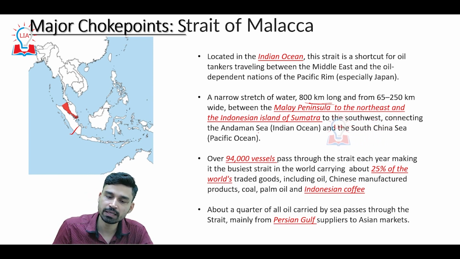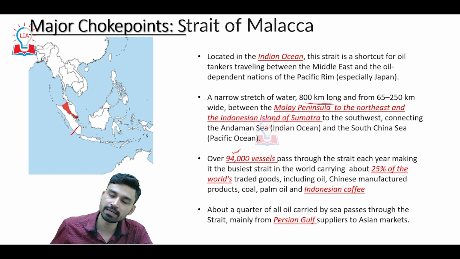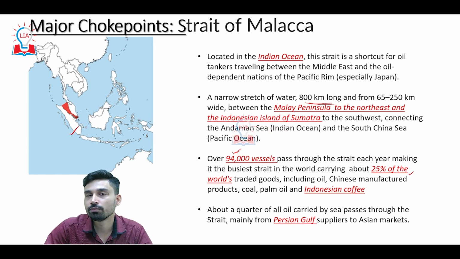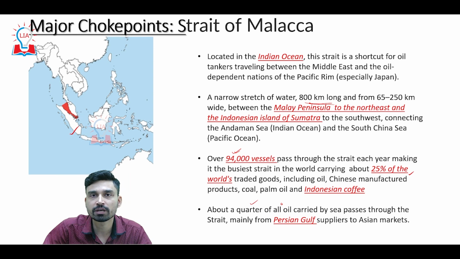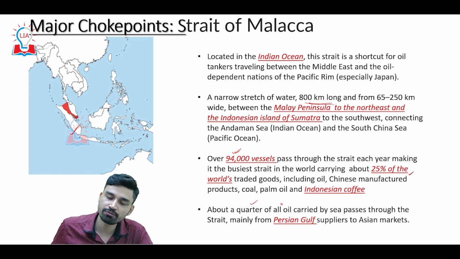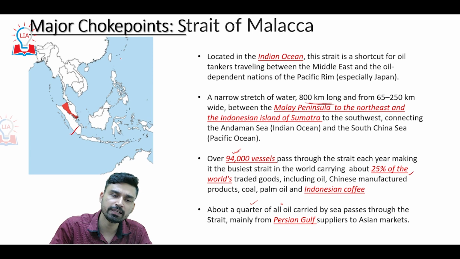The Strait of Malacca is very important from a commercial and economic point of view because over 94,000 vessels pass through this strait every year, comprising almost 25% of the world's maritime trade, including important commodities such as oil, Chinese manufactured products, coal, palm oil, and Indonesian coffee. Not only that, almost 25% of the crude oil trade by sea passes through the strait, mainly from the Persian Gulf suppliers to the Asian market, especially Japan, South Korea, and most importantly, China.